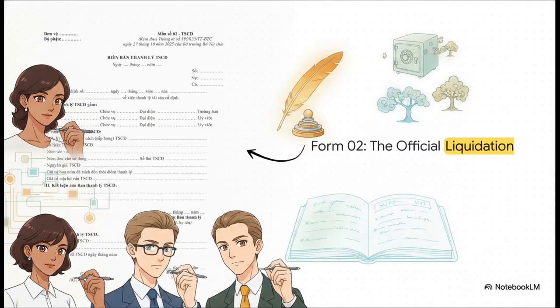income. Just like the acquisition phase, liquidation requires incredibly strict documentation. This is Form 02, the official liquidation record. You have to have a designated liquidation committee sign off on this document. I really want to emphasize this to all of you. Without the authorized signatures on Form 02, those 3 journal entries we just walked through cannot be legally posted to the general ledger. In our world, documentation is everything.